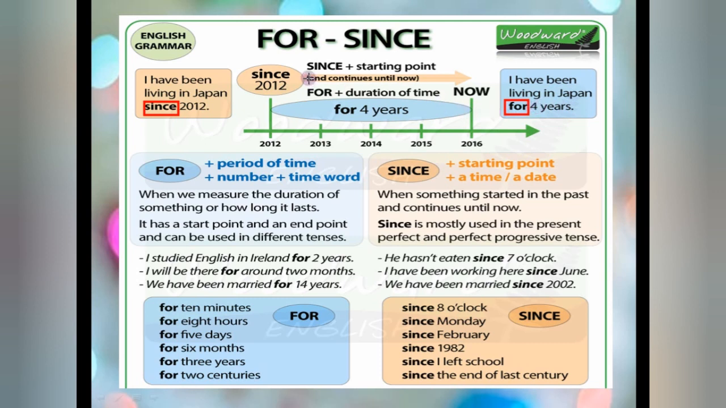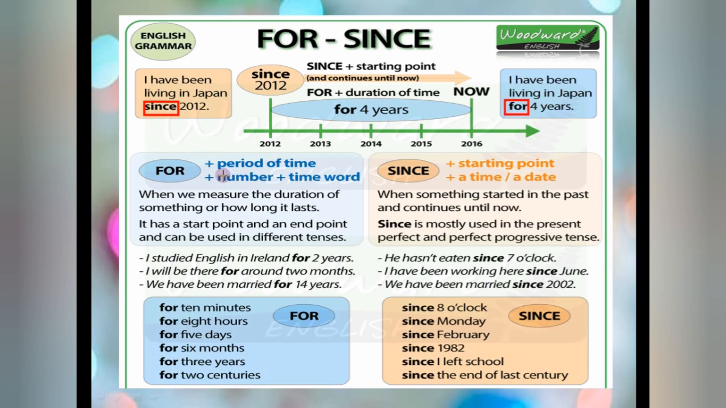Now see how to use since plus starting point. You have to use since, and it continues until now, till now. For the duration of a period of time, like 4 years, this is the duration. And since 2012, this is the starting point. Fine. Now just see some more examples.